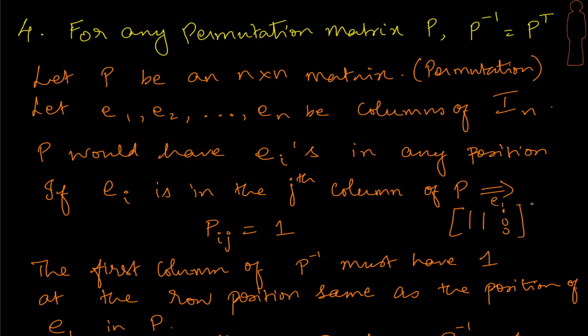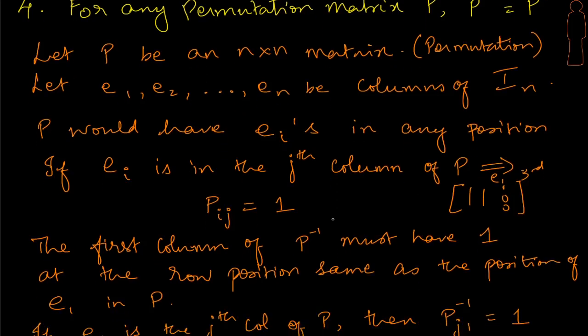E1 is in the third column, and since E1 has a 1 in the first position, the first row has got a 1, and it's in the third column. And what does that convey? That P13 is 1. Okay, and that's what we're deriving here. If Ei is in the jth column, Pij has got to be 1. That's from the simple fact here.